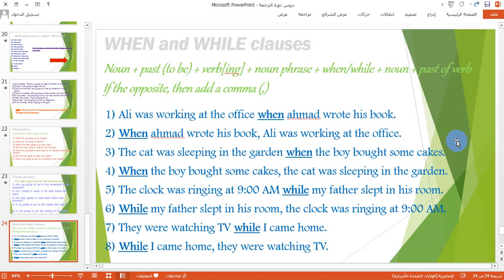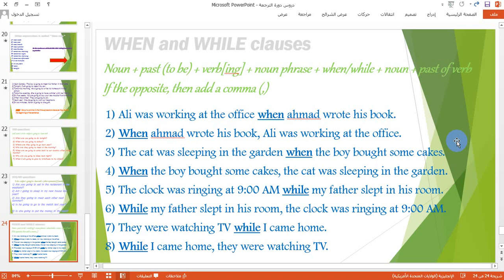The fifth one: the clock was ringing at 9 o'clock a.m. while my father slept in his room. While my father slept in his room, comma, the clock was ringing at 9 o'clock a.m. The seventh one: they were watching TV while I came home. The last example in this slide, or in this lesson: while I came home, comma, they were watching TV.